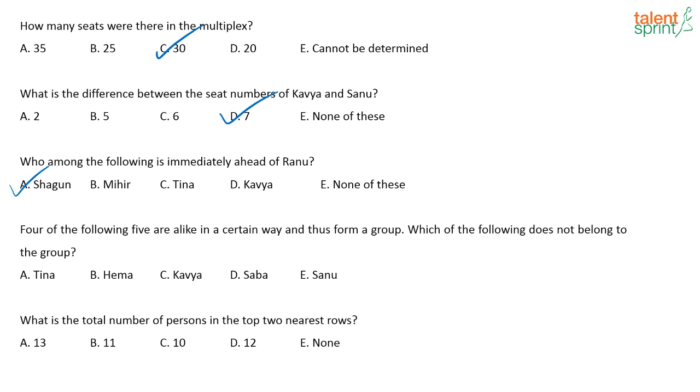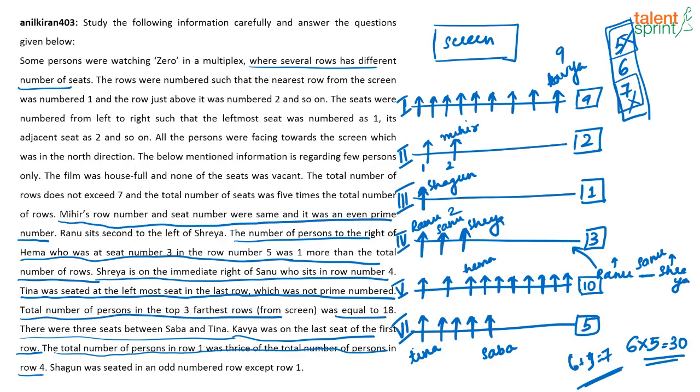Shagun. 4 of the following are alike in a certain way and thus form a group. Which of the following does not belong to the group? 4 of the following are alike: Tina, Hema, Kavya, Sabha, Sanu. Let us see where they are.